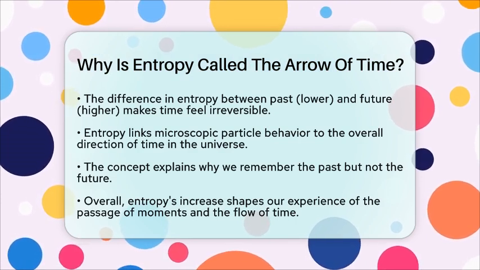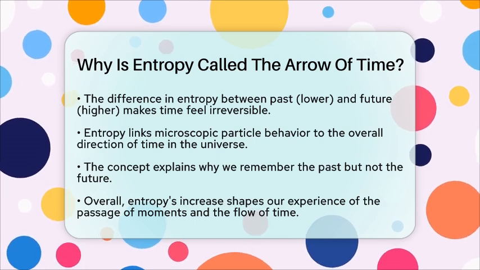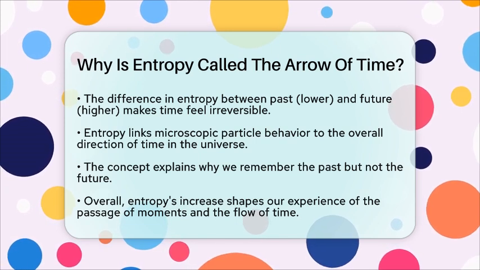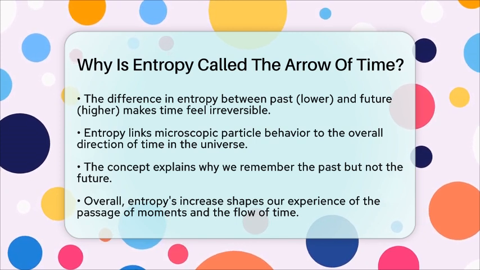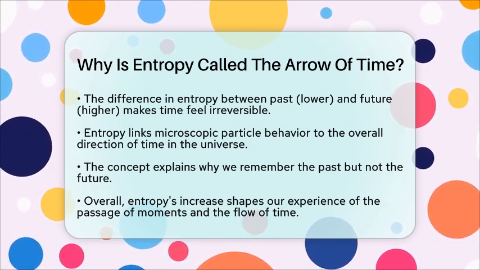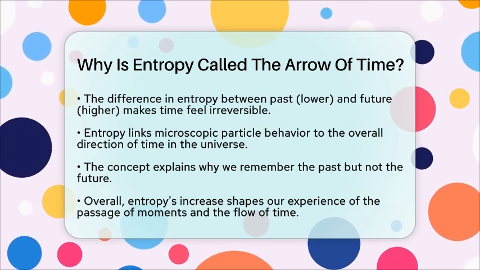In essence, entropy links the microscopic world of particles to the big picture of how time moves. It shows us that the flow of time is not just a feeling but a fundamental part of how the universe works. That's why entropy is called the arrow of time, because it points us in the direction of increasing disorder, shaping the way we experience the passing of moments.